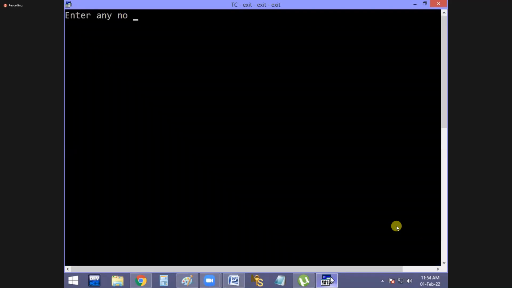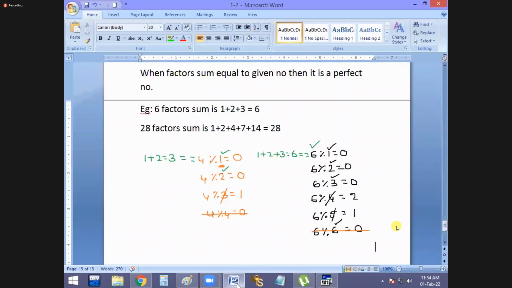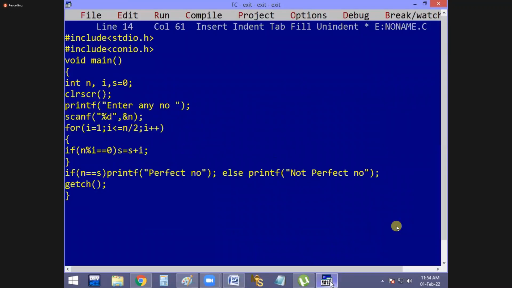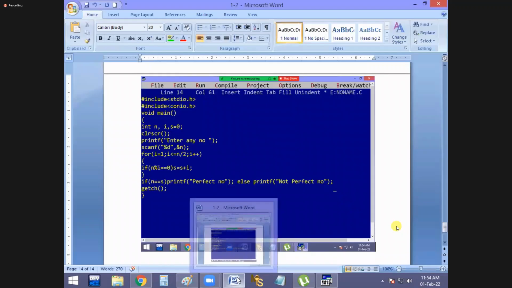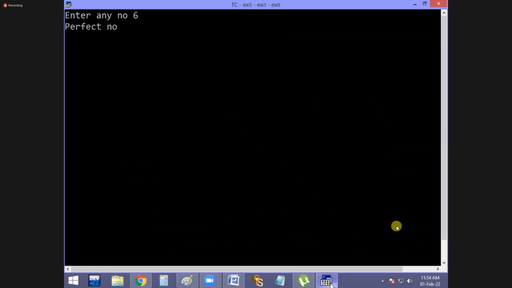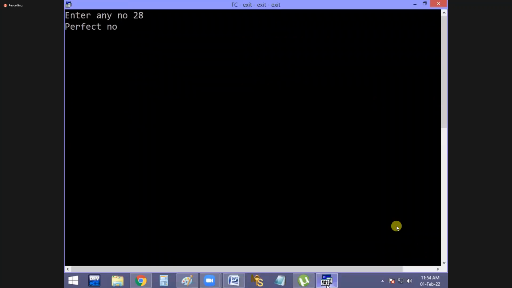See that, guys. Enter any number, 6. 6 is a perfect number. Next, this time suppose 28. 28 is also a perfect number. Okay. Now see this, 3 or 4. 4 is not a perfect number, because the sum of the factors of 4 is 3 only, no? 1 plus 2, answer 3. That's why. I think very clear.